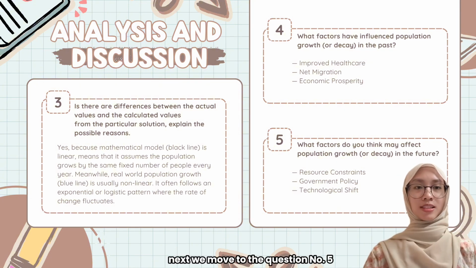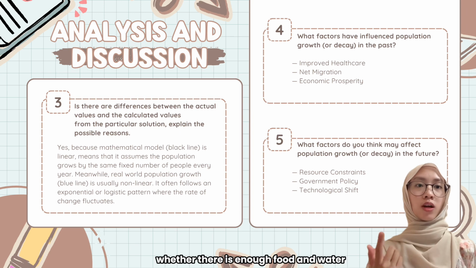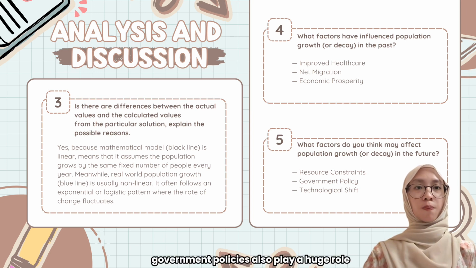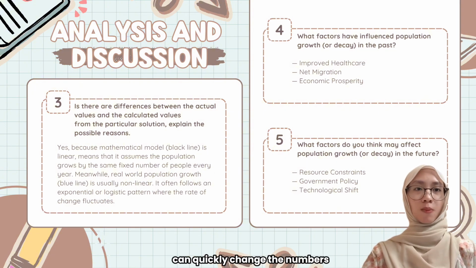Next, we move to question number 5. What factors will influence population growth or decay in the future? Looking forward, the factors that will affect the future are different. We have to think about resource constraints, like whether there is enough food and water for everyone. Government policies also play a huge role, as laws about family planning or immigration can quickly change the numbers.